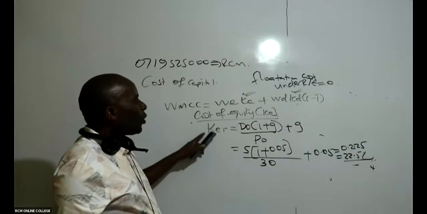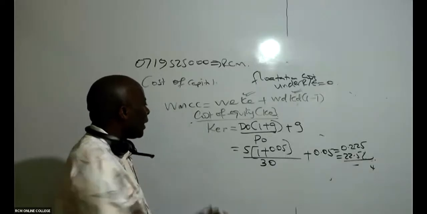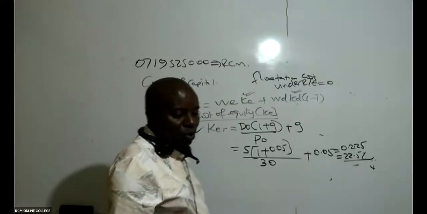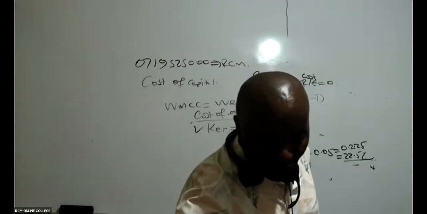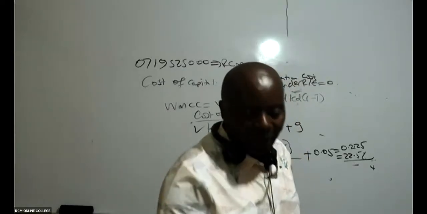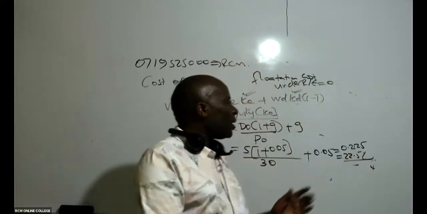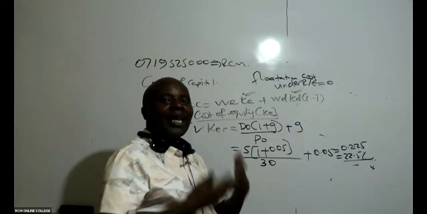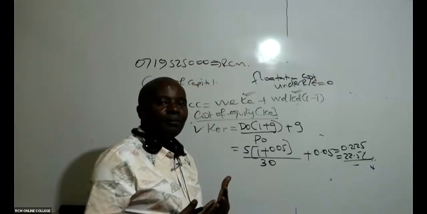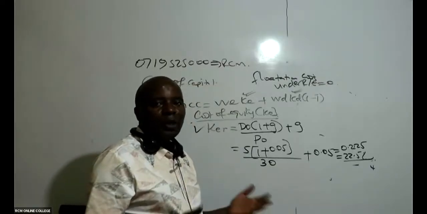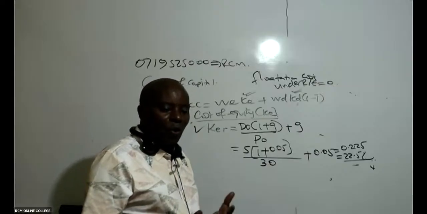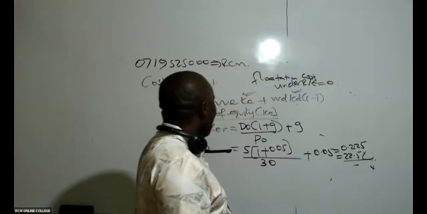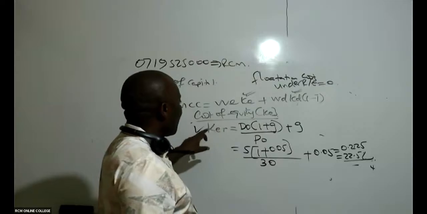So, I have to get cost of equity, retained earnings, very, very important. And then I must get cost of equity, ordinary shares. So I must come here now. Remember, I'm doing this simply because I'm getting WMCC. Otherwise, if it was WACC, I would not have computed cost of equity, retained earnings. I would have straight away gotten cost of equity, ordinary shares only. But because it is weighted marginal cost, the two of them are relevant.